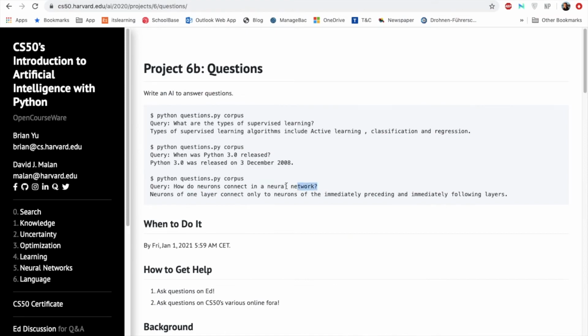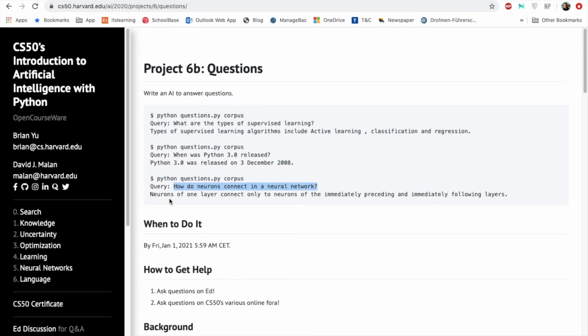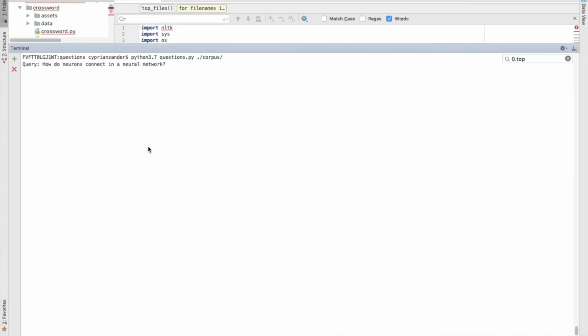Now, the last question that should be correctly answered is, how do neurons connect in a neural network? And the answer should be: neurons of one layer connect only to neurons of the immediately preceding and immediately following layers. And as you can see here, an identical result is presented to the user with my code.